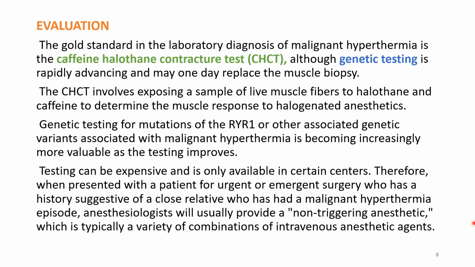So if a patient comes and we don't know whether he has malignant hyperthermia or not, but his close relative had this complaint, the anesthetist should not give succinylcholine or inhaled anesthetic. They will give an IV anesthetic, which is a non-triggering agent.